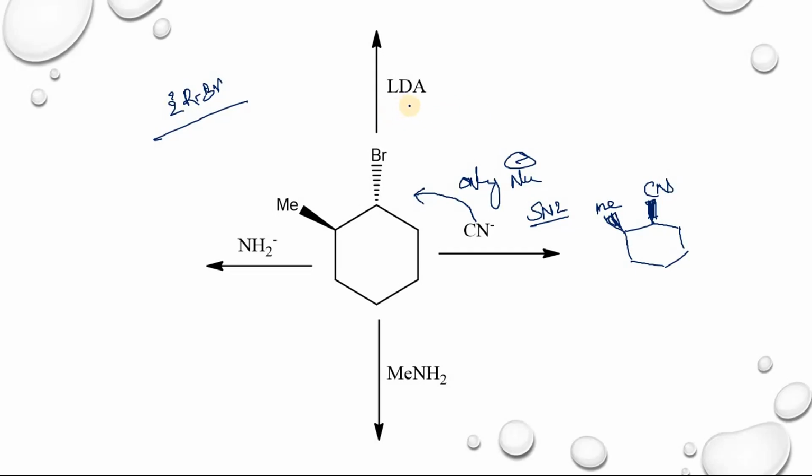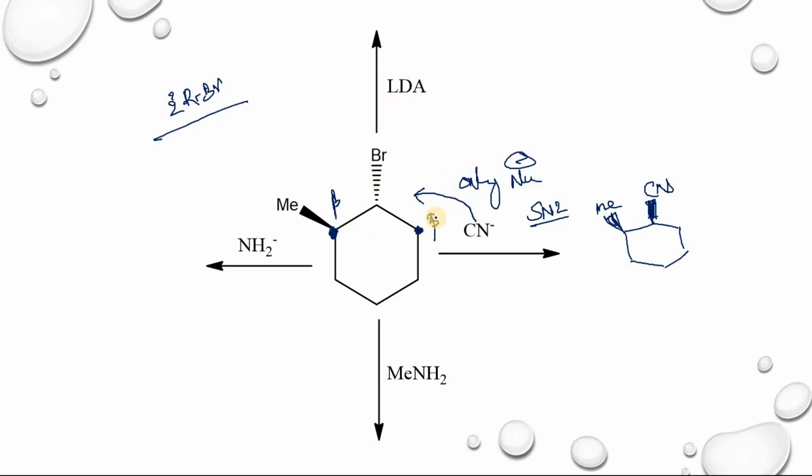When you treat with lithium diisopropylamide, in this case there is removal of a proton from the secondary beta carbon, not the tertiary beta carbon. You have two beta carbons. This one is a beta carbon and this one is a beta carbon. The attack of lithium diisopropylamide at the secondary carbon is very easy when compared with the tertiary.